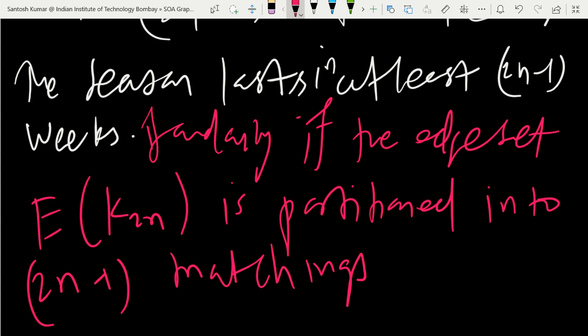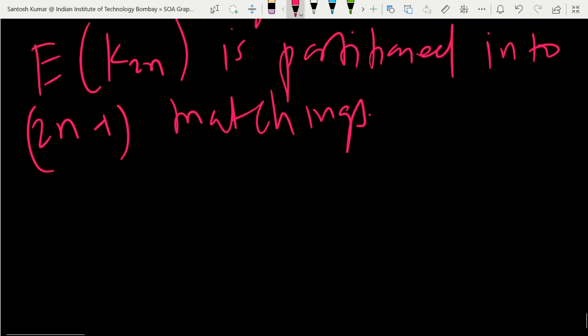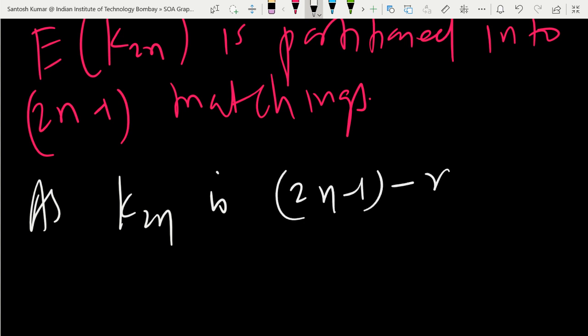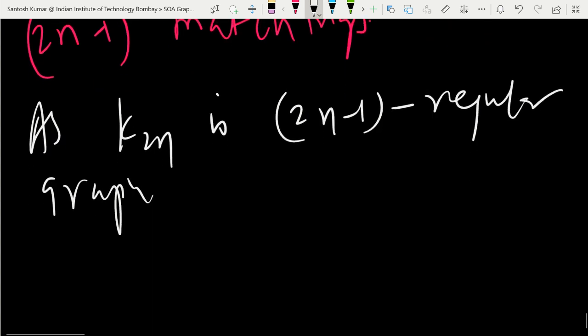So what are the matchings? You have to do the grouping in such a way that one team gets to play only once in a week. I will give one example. And you know that K2n is a 2n minus 1 regular graph, right? So each vertex has degree 2n minus 1.